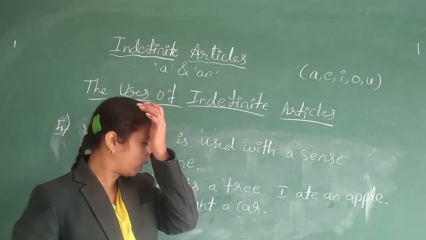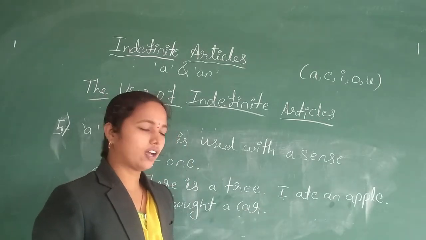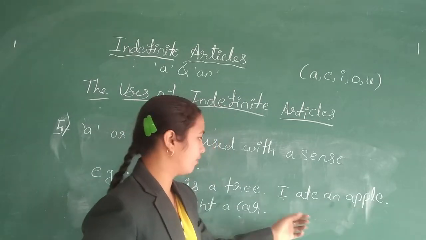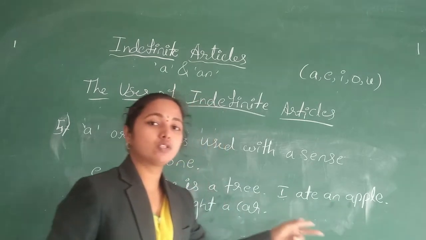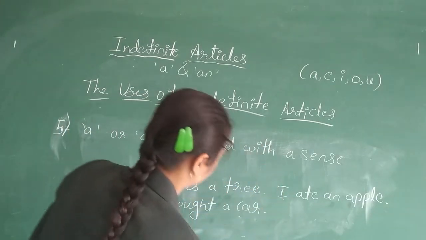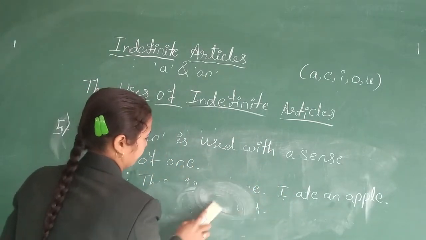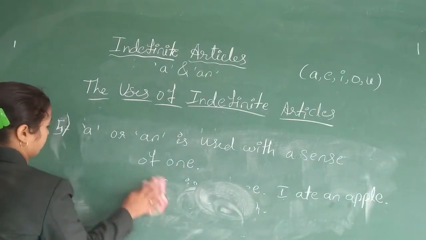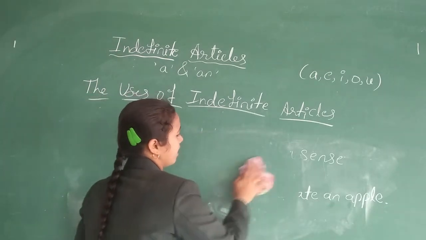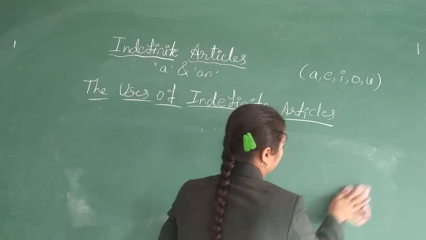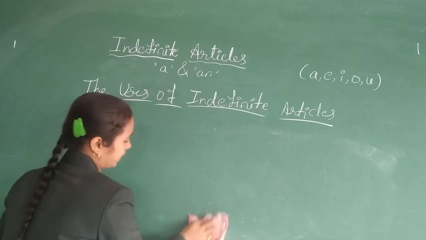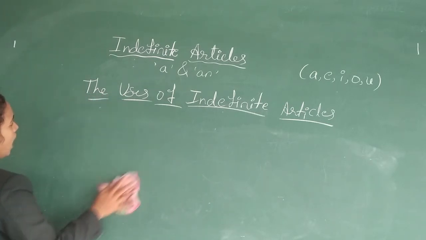Suppose if I have eaten 2 apples, I don't write an, but I write I ate 2 apples. But here 1 apple is there, no? So we say I ate an apple. So we use article a and an in the sense of 1. So this is all about indefinite articles a and an. So here you have studied the uses of the definite article and the uses of indefinite articles.